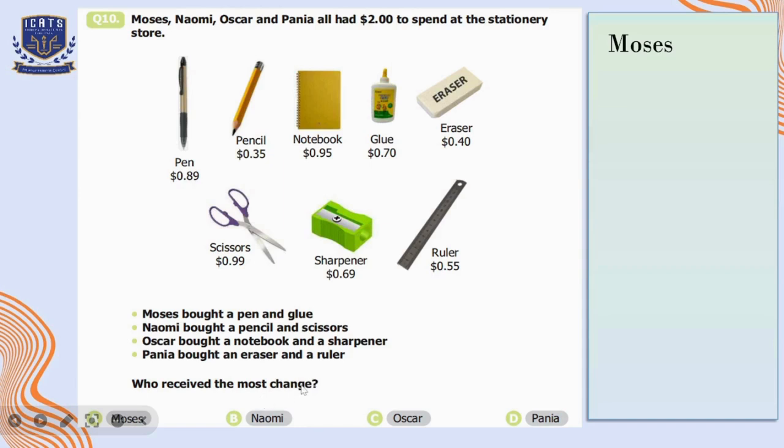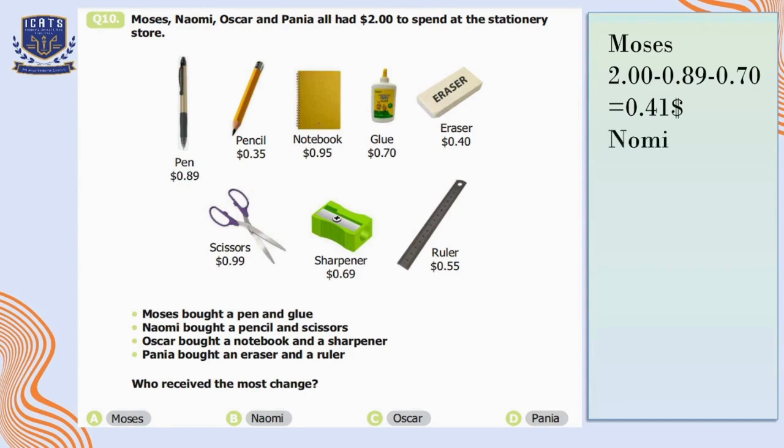So to find out the change, we will have to subtract the amount of things which they bought out of $2. So here Moses bought a pen and glue. The total amount he had was $2, and the amount of the pen is $0.89 and glue is $0.70. So let's subtract these amounts out of the total, which is $2. The remaining amount is $0.41.